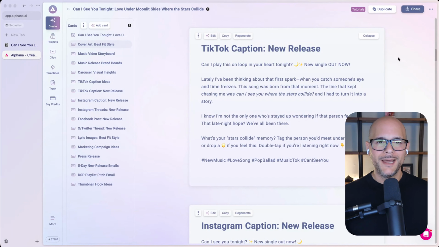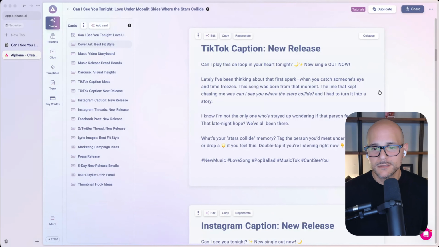Can I play this on loop in your heart tonight? New single out now. Lately, I've been thinking about that first spark. When you catch someone's eye and time freezes. This song was born from that moment. The line that kept chasing me: when can I see you where the stars collide? And I had to turn it into a story. I know I'm not the only one who stayed up wondering if that person feels it too. That late night hope? We've all been there. What's your stars collide memory? Tag the person you'd meet under this night sky or drop a comment if you feel this. Double tap if you're listening right now.